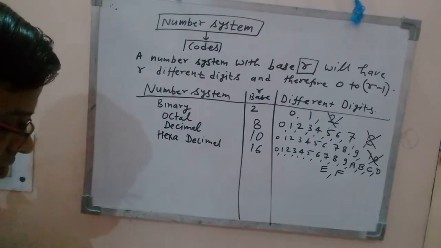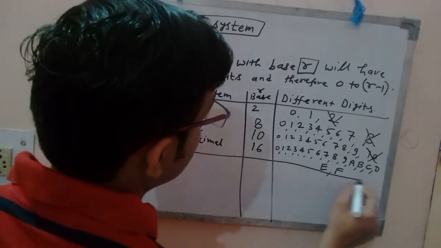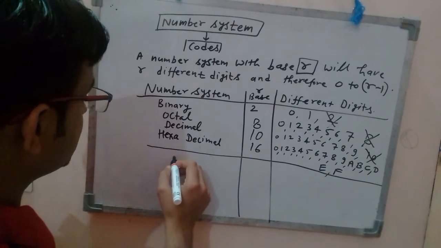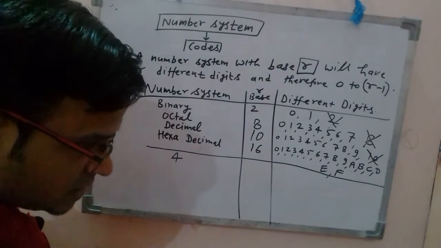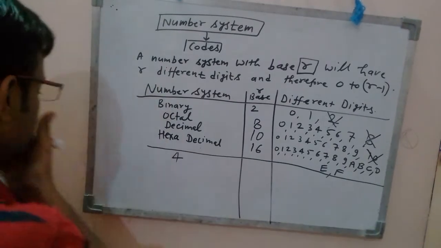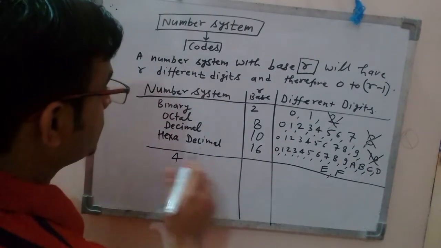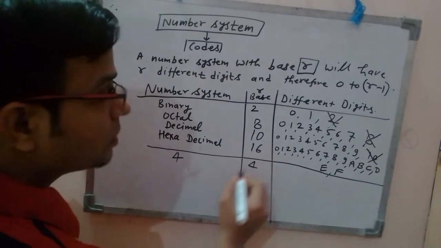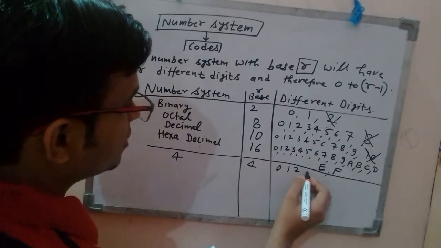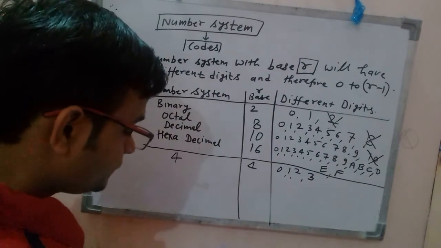Similarly, if any other system is chosen, suppose he has chosen a number system whose base is 4, right? Then base is 4, and what are the different digits? 0, 1, 2, maximum up to 4 minus 1, that will be 3, right?